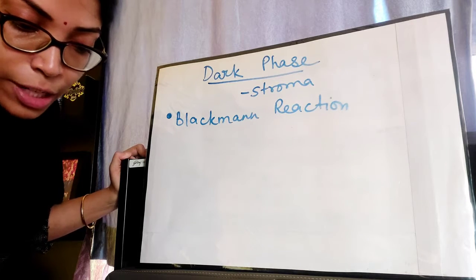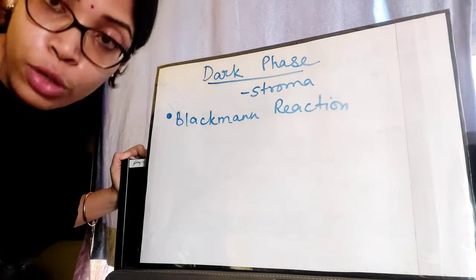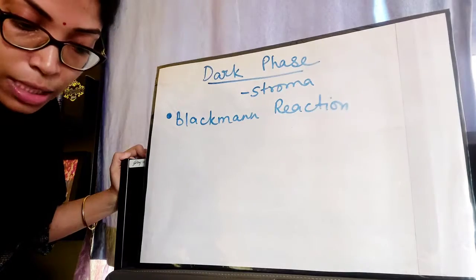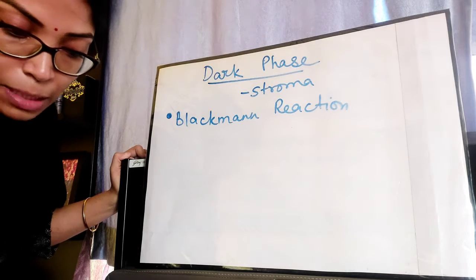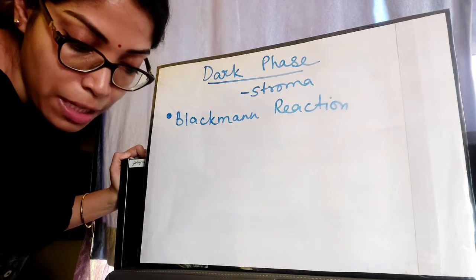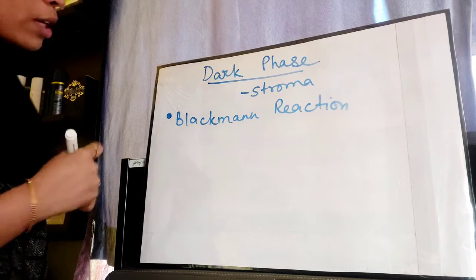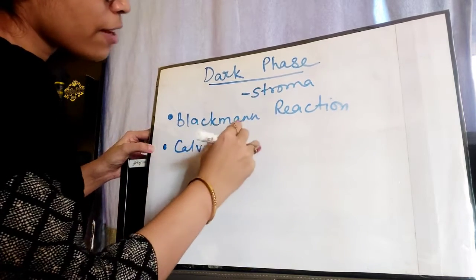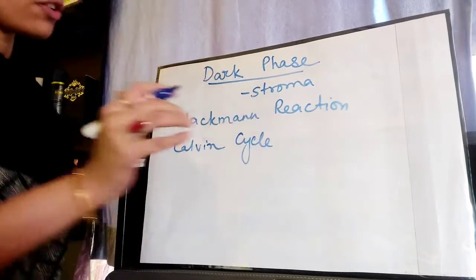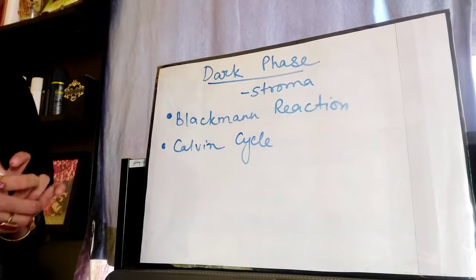By employing the radioactive isotope of carbon 14C or C14, you can say, Calvin and his co-workers were able to formulate the complete metabolic path of carbon assimilation in the form of a cycle known as Calvin cycle. Now, another name for dark phase is Calvin cycle. One name we have already discussed is the Blackman reaction.